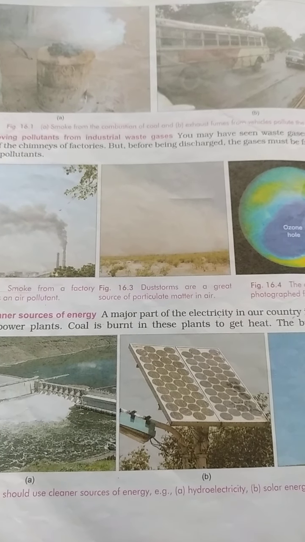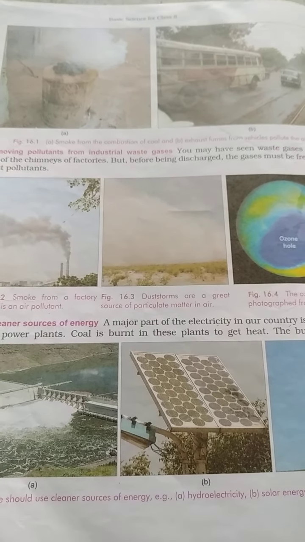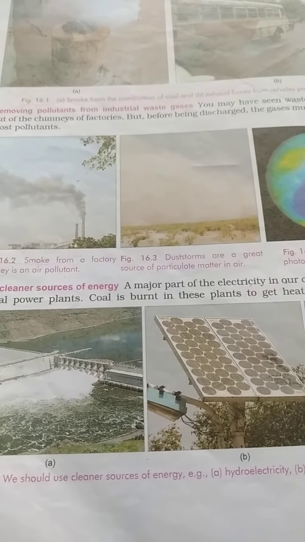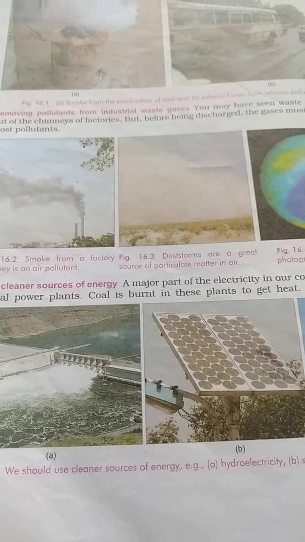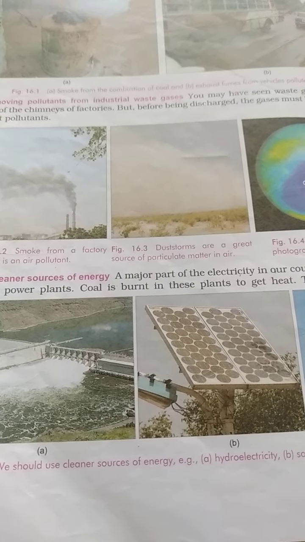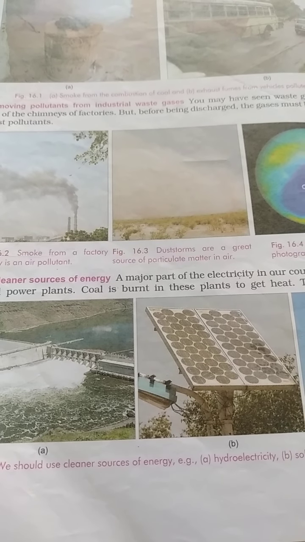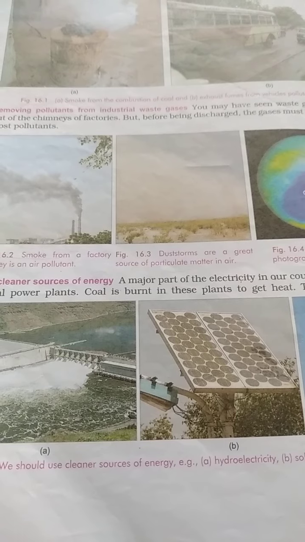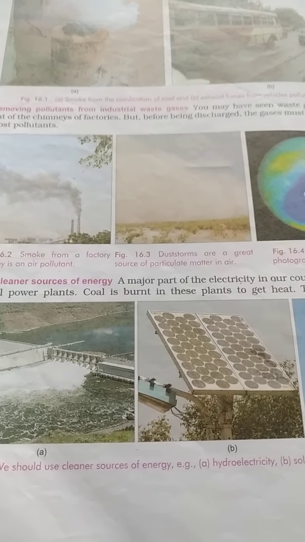So, we were doing methods of reducing pollution. 3 methods we have done. Today we will do the 4th method, that is removing pollutants from industrial waste gases. This is how we can remove pollutants from the industrial waste gases. The gases which are coming out from the industrial area, how can we remove pollutants from those gases?